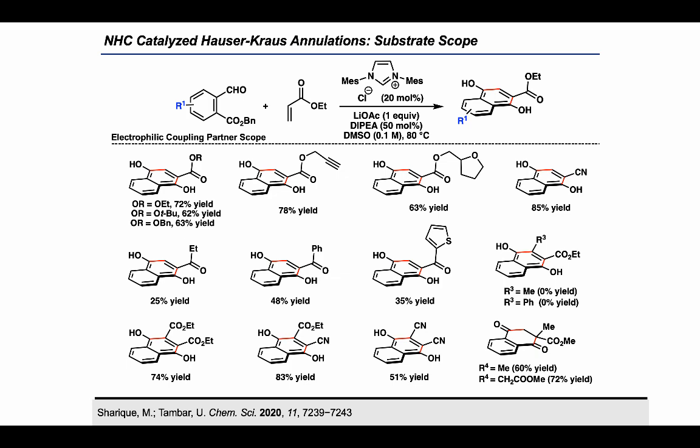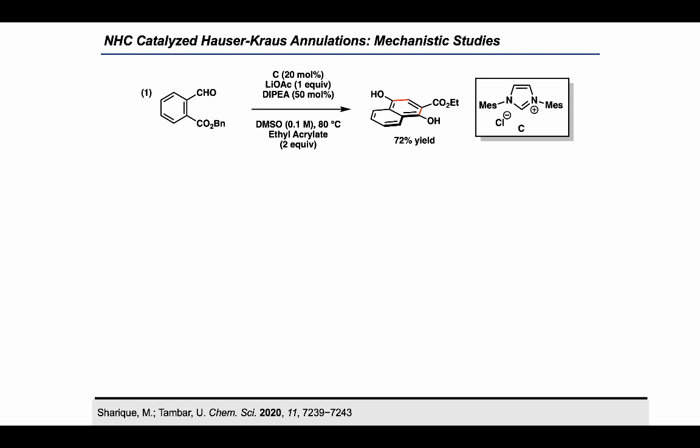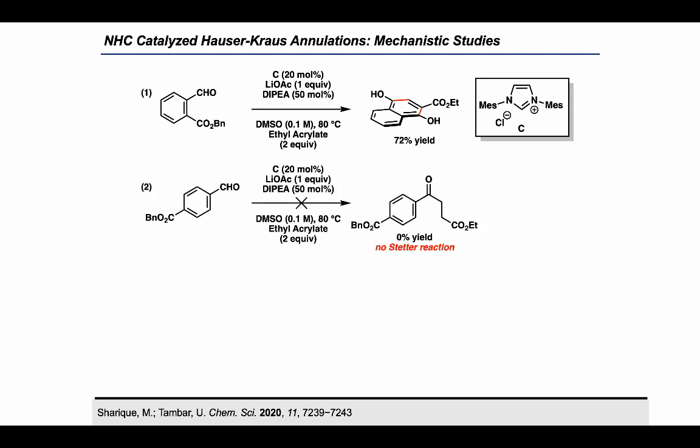We did some mechanistic experiments to find out whether our reaction is going through a concerted mechanism or a stepwise mechanism. So first thing we did is to change the position of benzyl ester from ortho to para, and surprisingly this reaction did not produce any stetter product, which was expected to form if these reaction conditions facilitated the formation of a traditional Breslow intermediate.